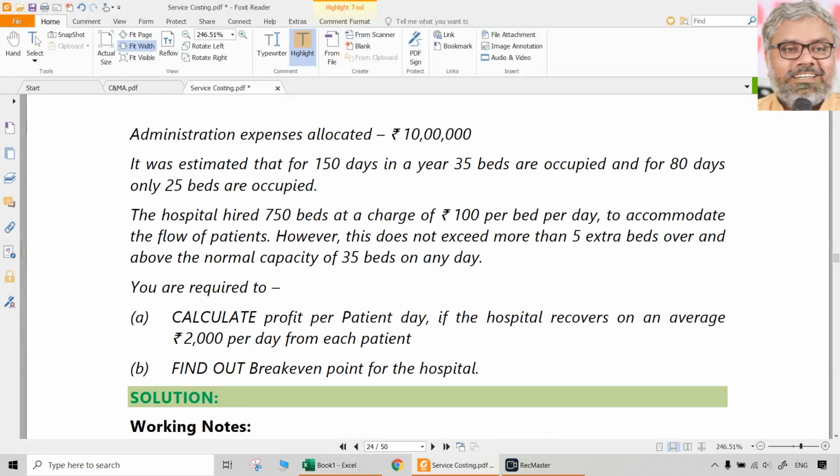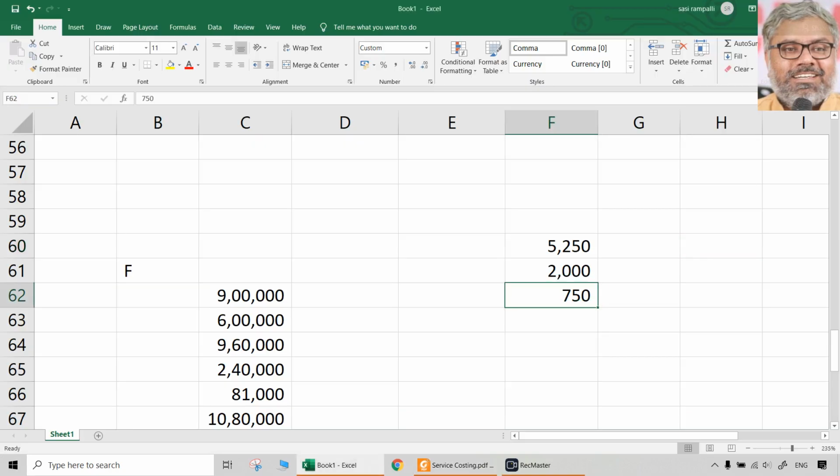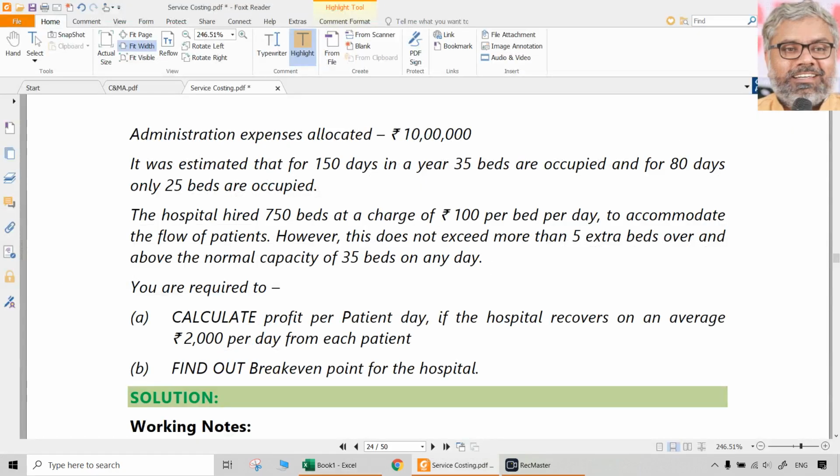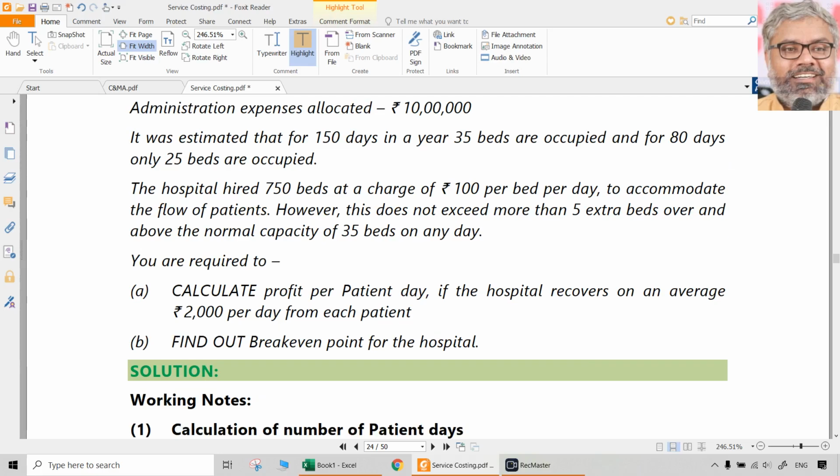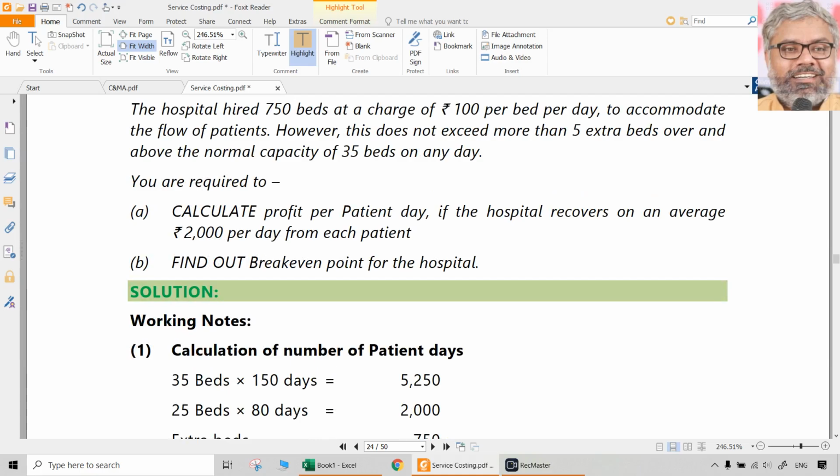So that is 150 times it would have happened during the year where they needed extra beds, but we don't know exactly how many times they added 1 more bed, how many times 2 beds extra. In total, they hired 750 beds in the entire year put together. So that is the information that is given.